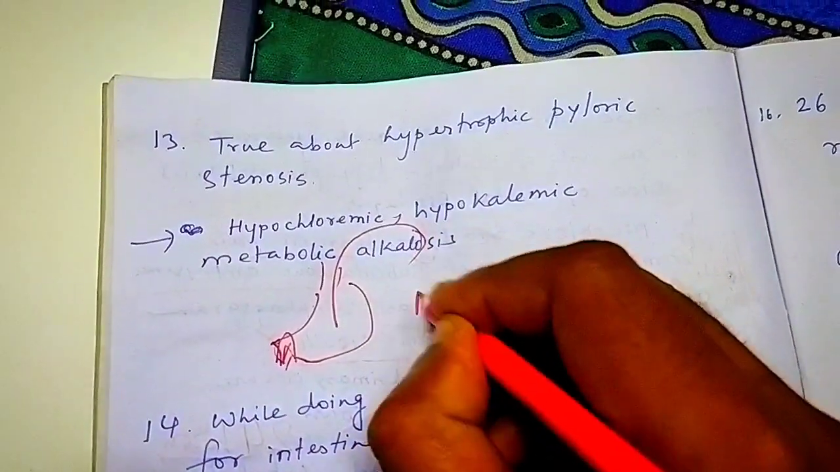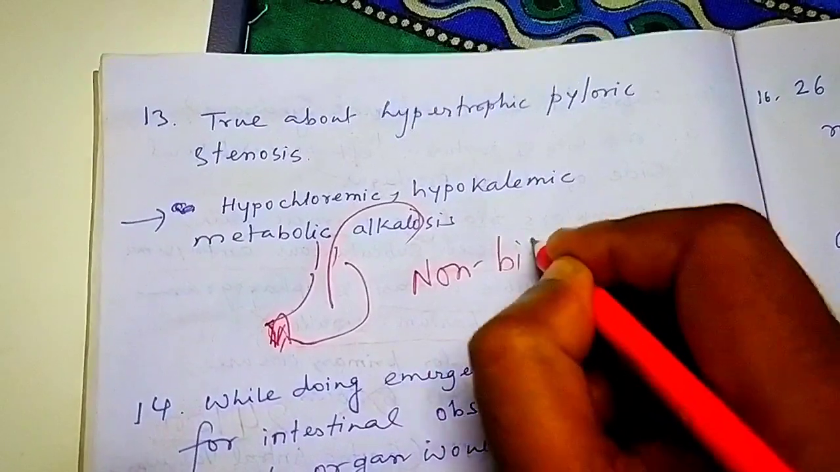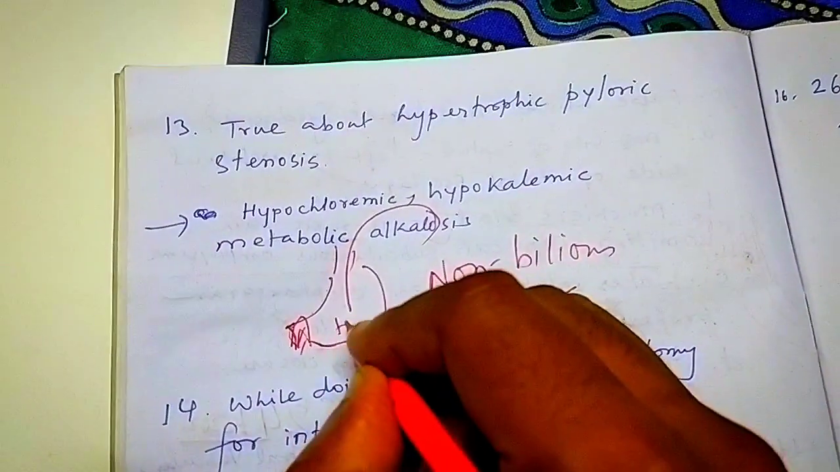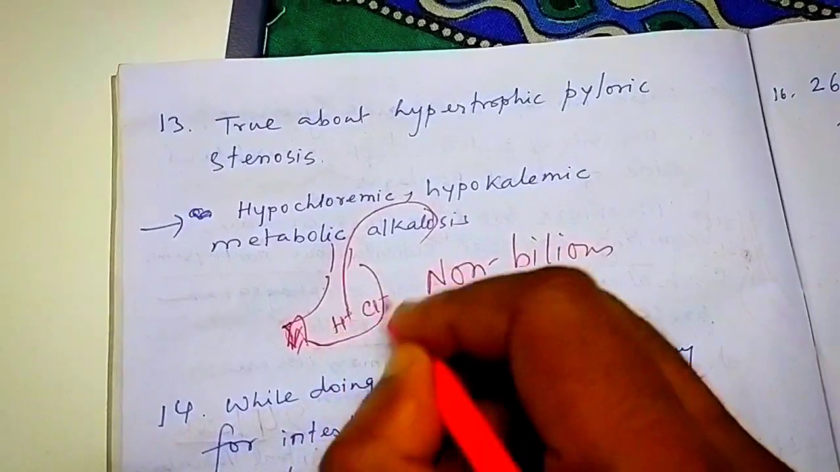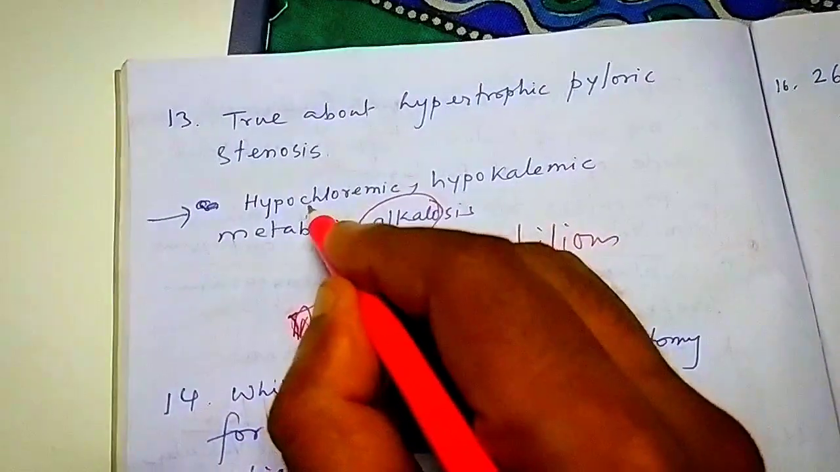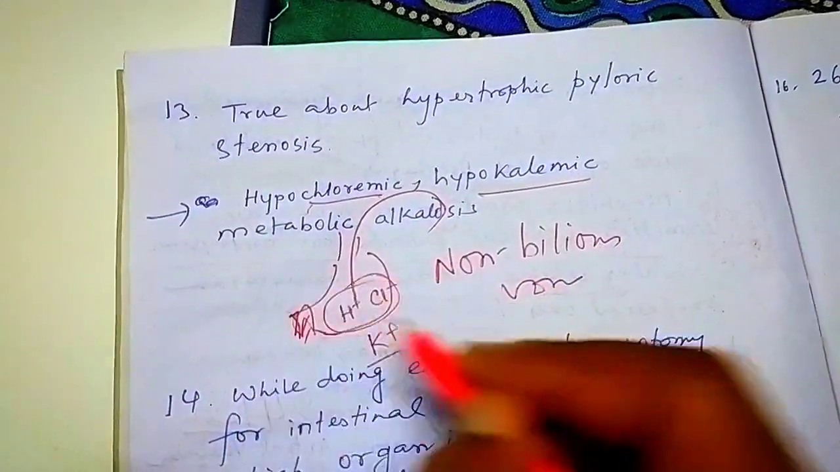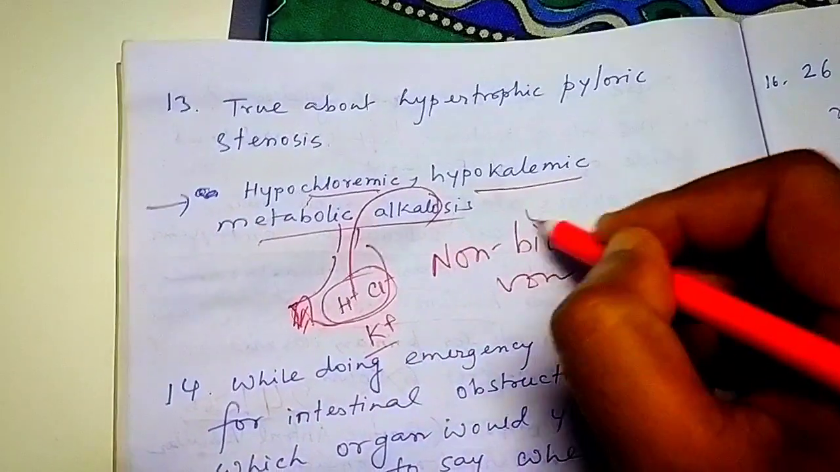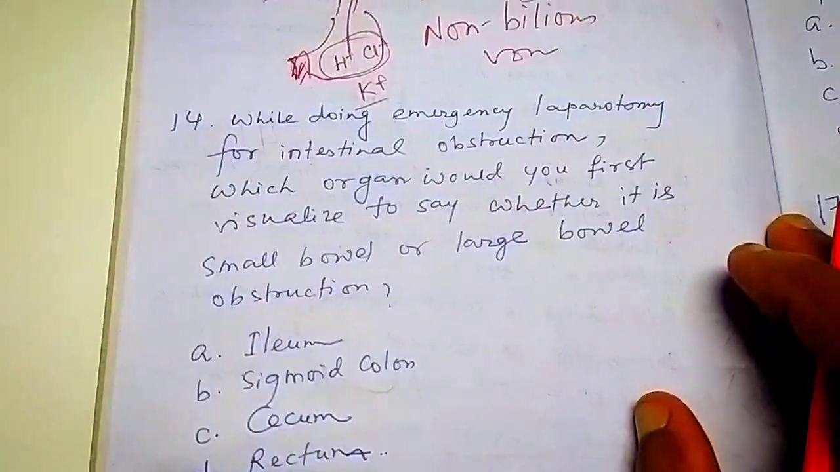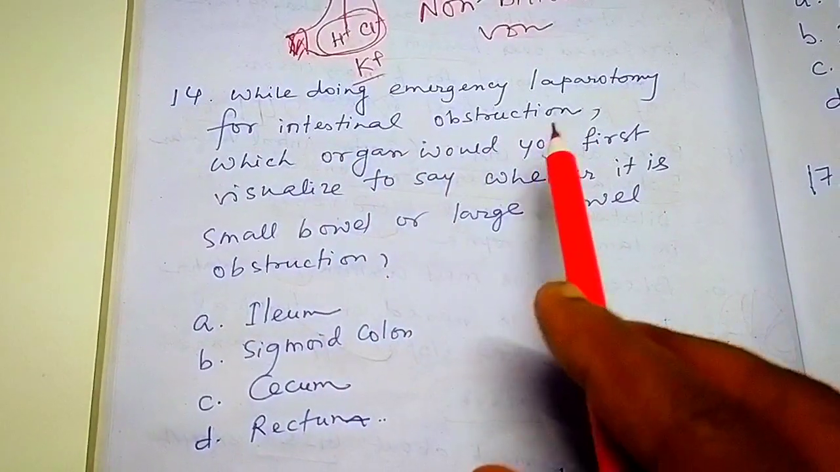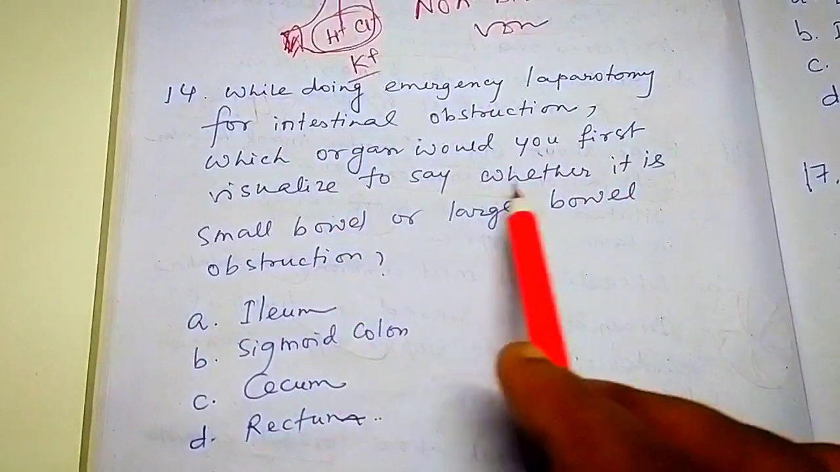There is non-bilious vomiting. Remember, non-bilious vomiting is there. And what comes out? H plus, Cl minus, HCl. That is what comes out, H plus, Cl minus, and K plus, potassium. So hypochloremic, hypokalemic, and because the acid is coming out, what will happen? Metabolic alkalosis.